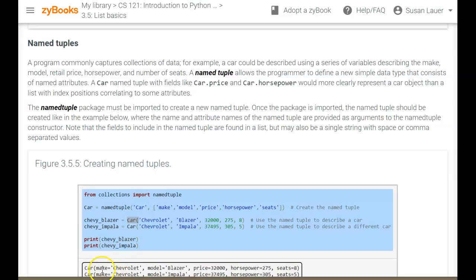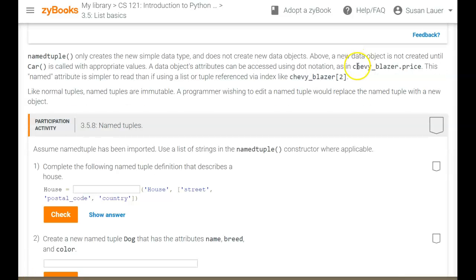When you print them out, they print the variable name and what is in that variable for that particular car. So the Chevy Blazer, you can see all the different elements that were put into that print statement. If you want to get one of the elements out of a named tuple, you have to use its variable name here. So Chevy Blazer.price would give you the price out.